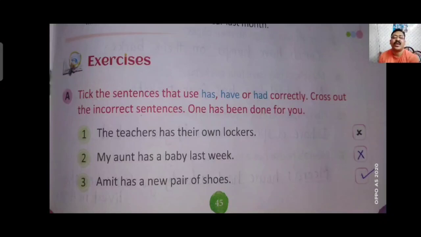Third one, Amit has a new pair of shoes. Here also you can see the sentence is in present perfect tense, and the subject is Amit. We are talking about a singular noun, one boy Amit, so it is correct. The sentence having has is a correct sentence. Amit has a new pair of shoes. It is a tick.